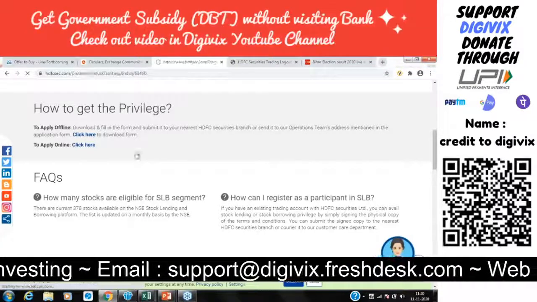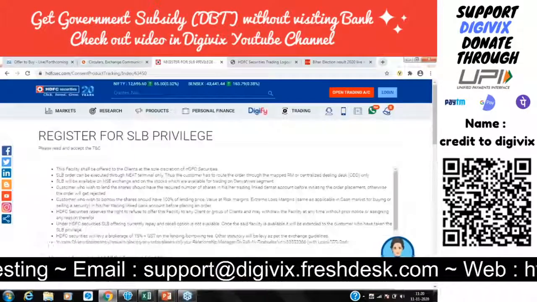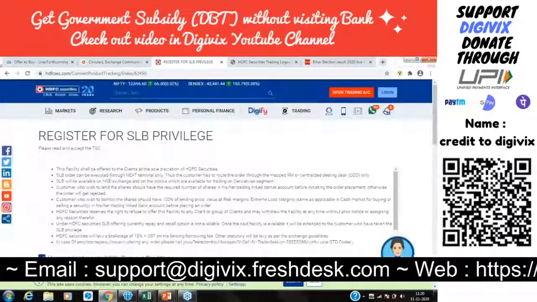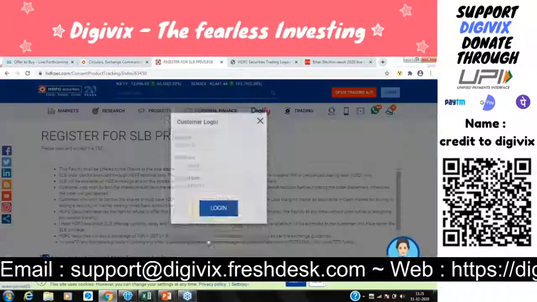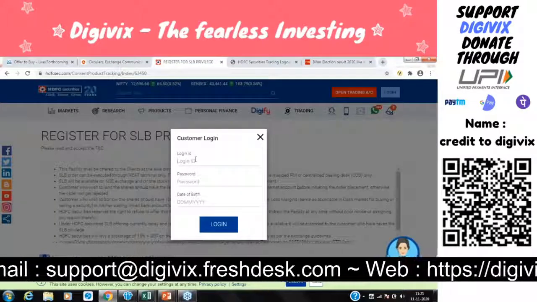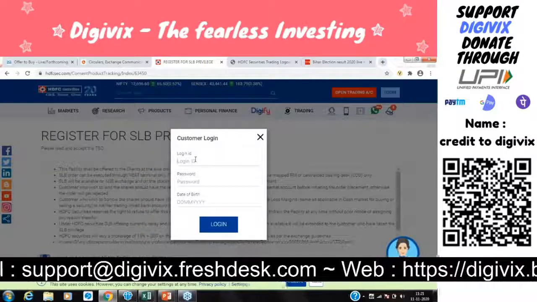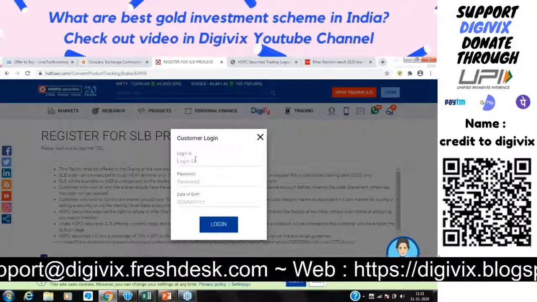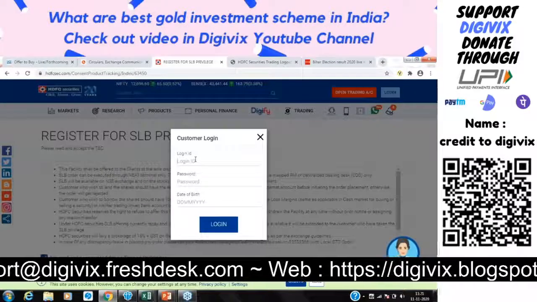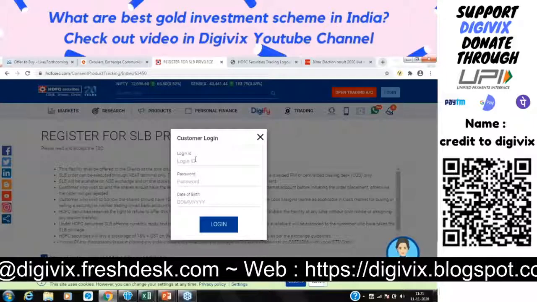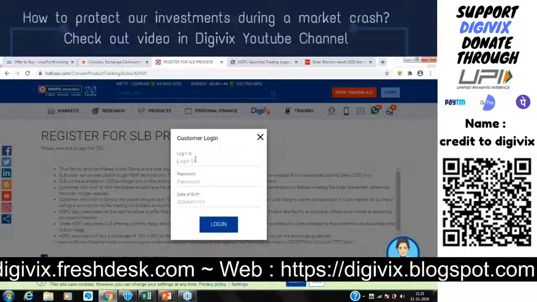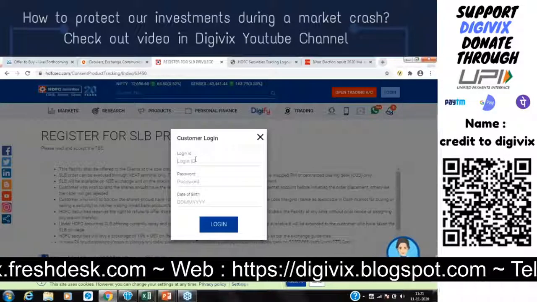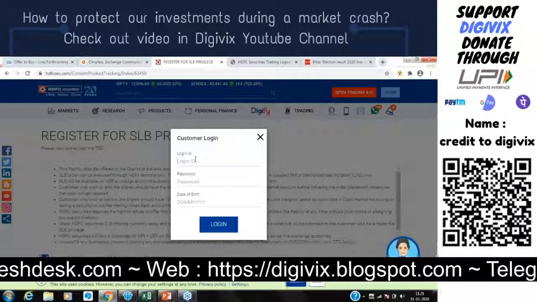Just click on online. They will give you the terms and conditions. Go through that and click on the proceed button. After accepting the terms and conditions, they will ask you to log in. Once you log in, they will ask you for one document. The one document can be any of the documents required for derivative privilege, let's say either a 6-month bank statement, ITR return, or 3 months salary slip. They will give you the entire list of documents. There are, I think, 6 documents listed, out of which any one will do.